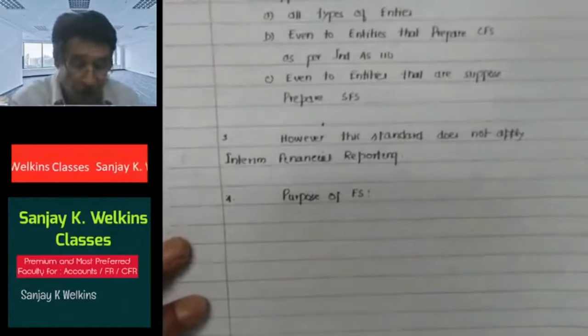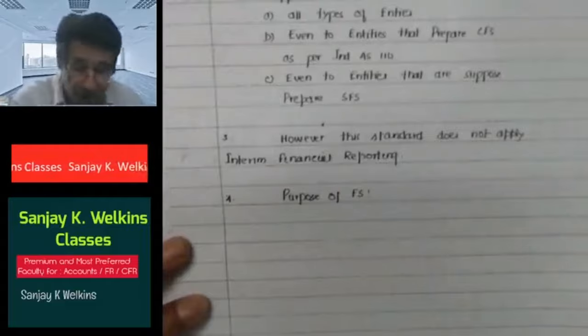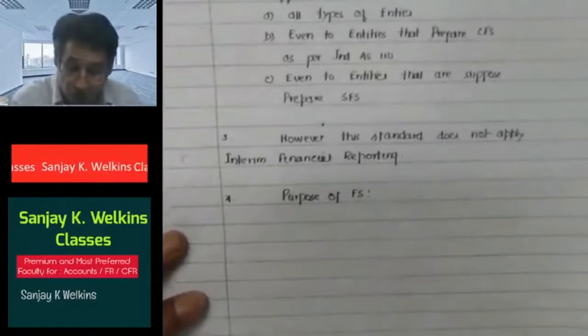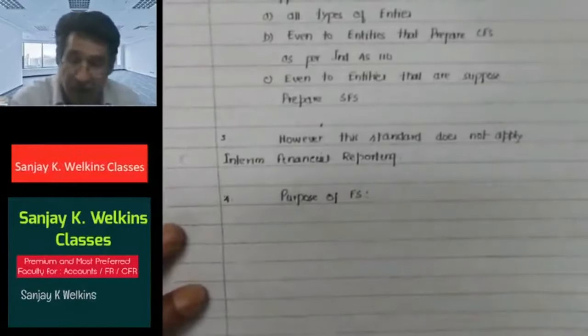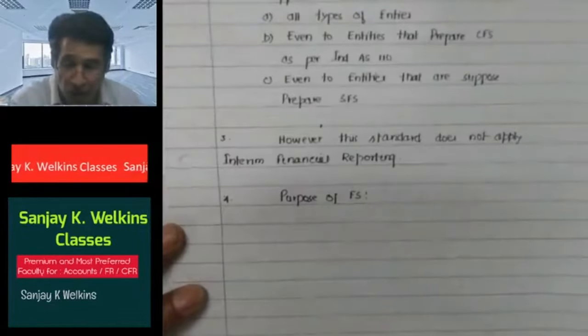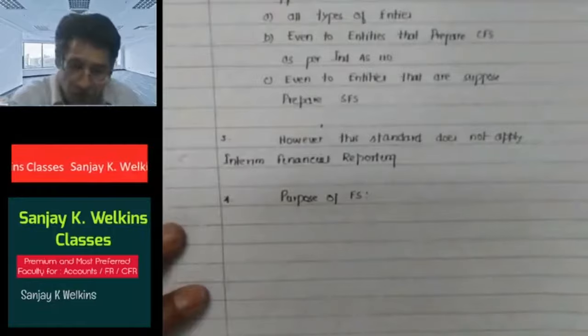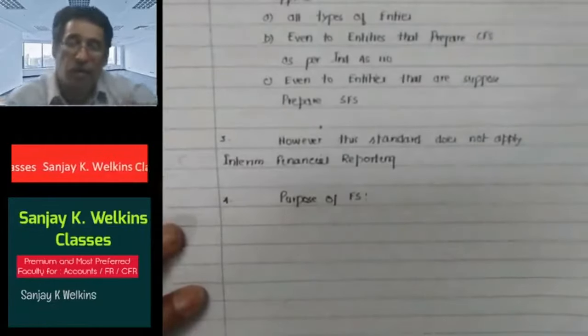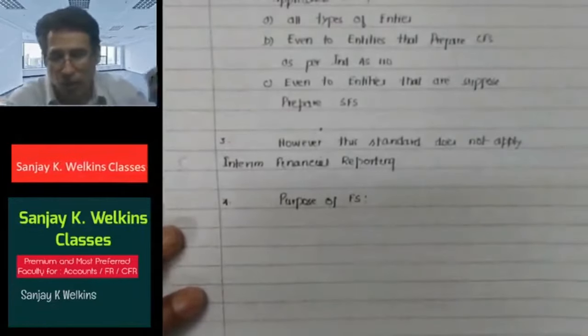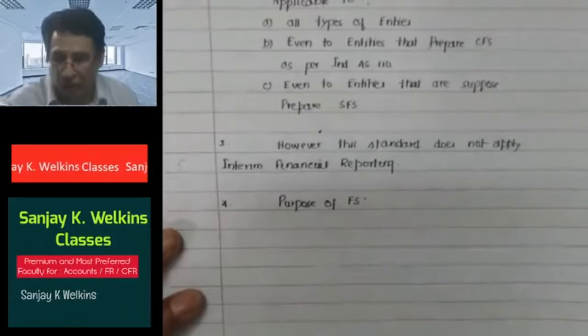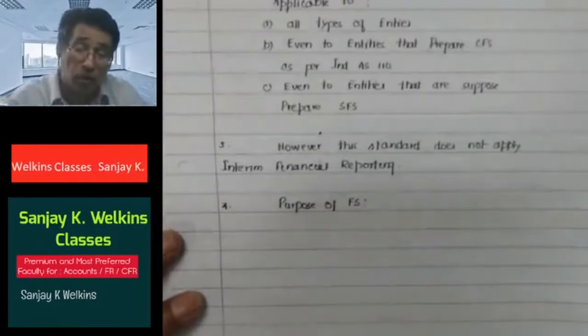So, in a nutshell, the purpose of the financial statement basically is to provide information about the entity's assets, liabilities, equity, income and expense, as we will see later on, correct? And besides, the contribution by the owners and the distribution to the owners. As we know, the owners contribute to the entity what? Capital. And what does the entity distribute to them?